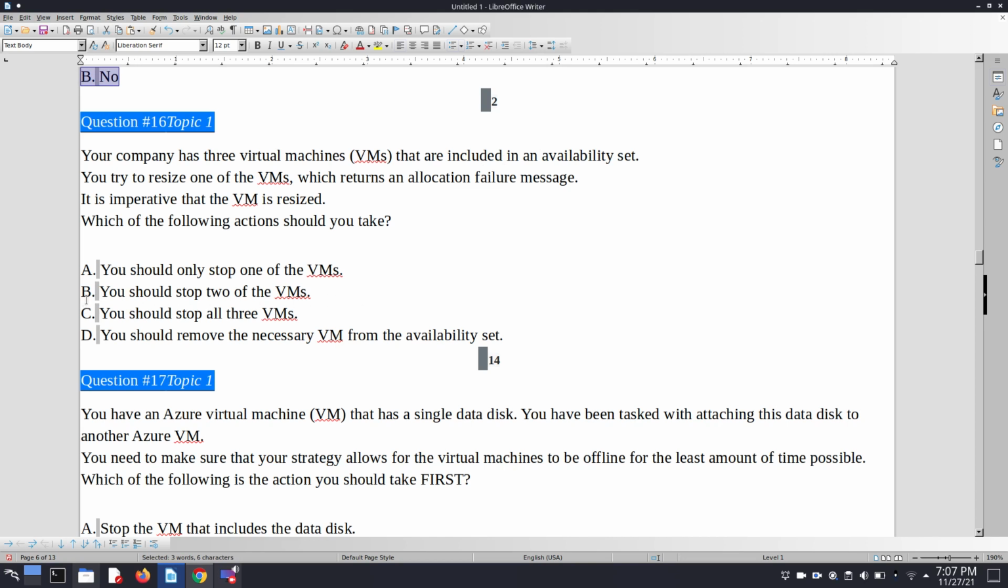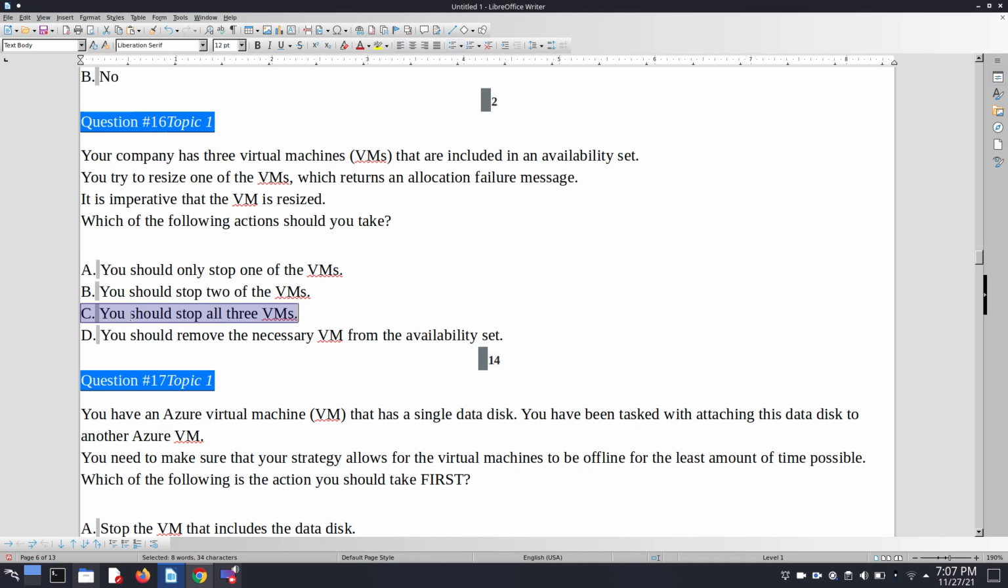So we move on to option number B. Here you should stop two of the VMs. So this also does not meet our requirement. And option number C, you should stop all the 3 VMs. So basically option number C, I think, meets our requirement, and it also creates some downtime, but we have to avoid the downtime by following a different strategy which we discuss in further questions. So basically here we should stop all the 3 VMs. Okay, so this seems good.